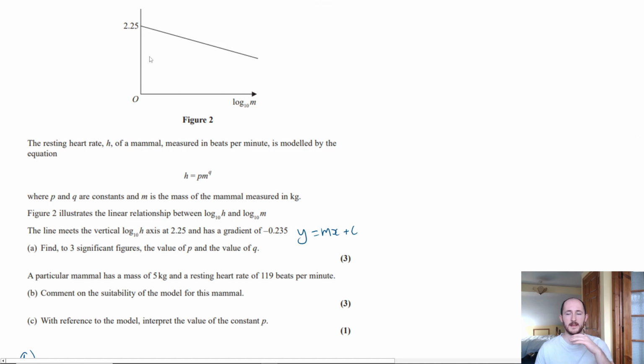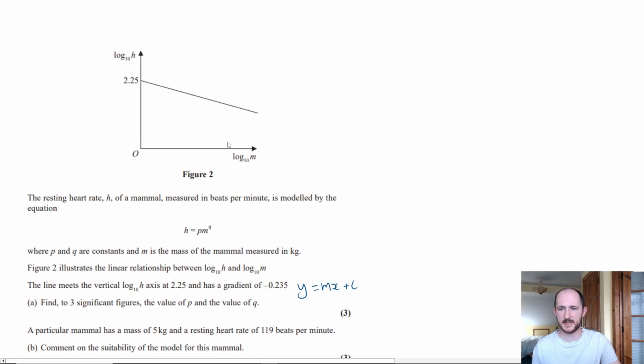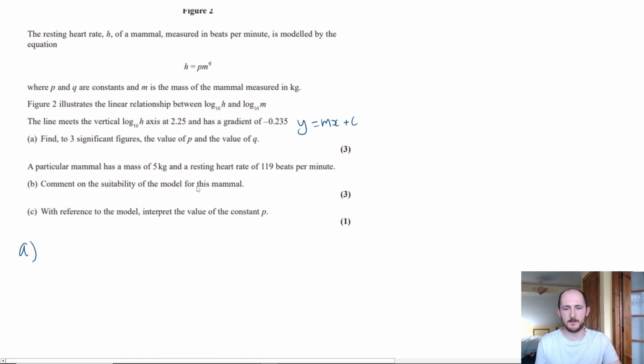If you take the log of them and they don't give you a straight line, it's not exponential. So let's take the log of both sides of this equation. And because it says log to the base 10 here, we're going to take log to the base 10. But remember, log to the base 10 is the same as just writing log. So I'm just going to write log because I'm very lazy. So we have log h equals log.